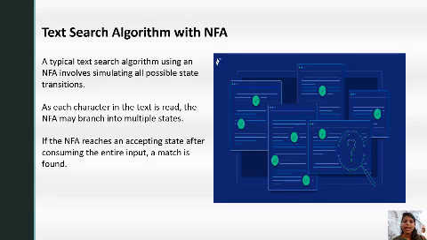Now let us see the text search algorithm with NFA. A typical text search algorithm using an NFA involves simulating all possible state transitions. As each character in the text is read, the NFA may branch into multiple states. If the NFA reaches an accepting state after consuming the entire input, a match is found.